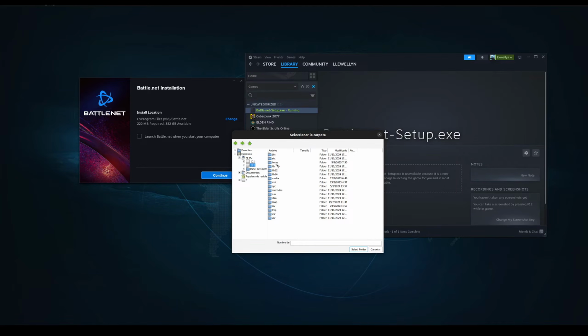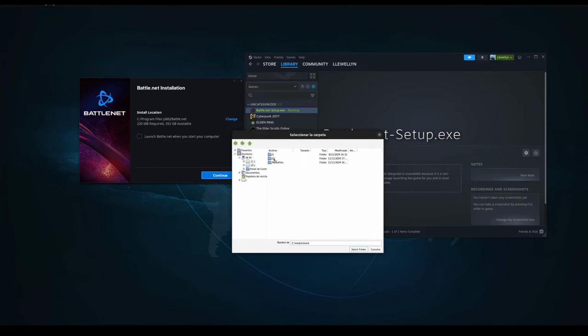You could install it into your home directory and make a folder there, but that will be on my main drive. I don't want this. So I want to have it on my second gaming drive. Under media, you will find your username. And here you will find your mounted drives. If you don't see the drive, then it's probably not mounted, and you might have to restart this to see it.